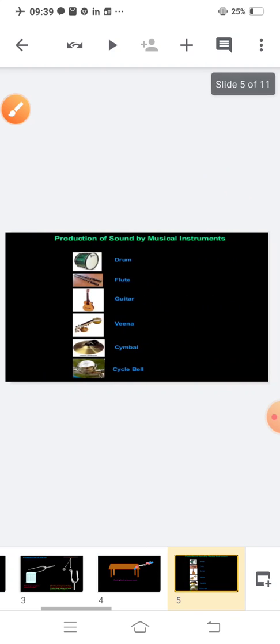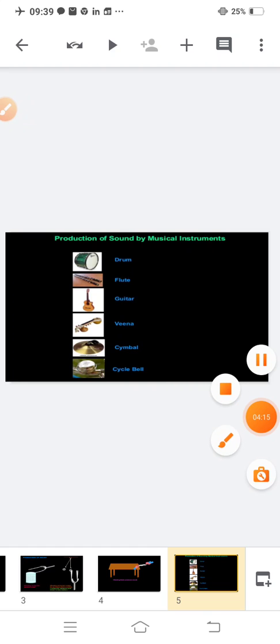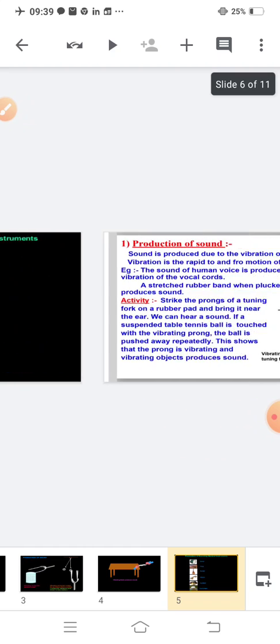Now, all the musical instruments will produce sound, but these sounds are not the same. Like drum, flute, guitar, veena, cymbal, cycle bell. They all are musical instruments or some things which produce sound. But the sound produced by these materials will not be the same.